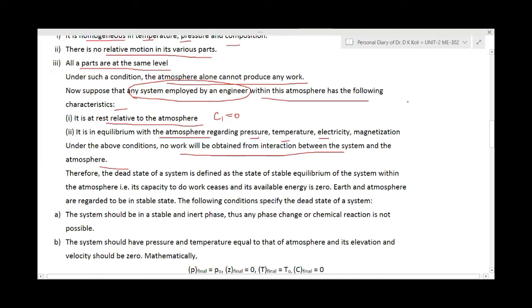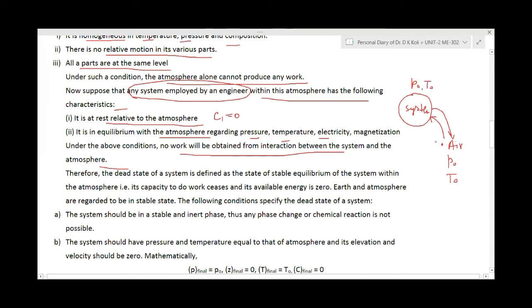Now suppose this is our system, and here I am going to write this is our air or the atmosphere, at pressure P0 and temperature T0. Our system is in equilibrium with this atmosphere, so definitely the pressure of the system will be P0 as well as the temperature of the system will be T0.